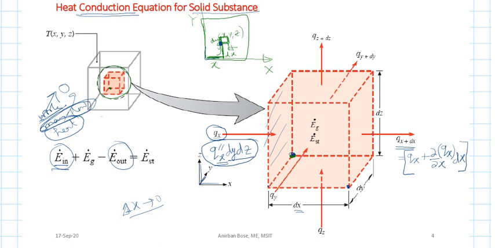Why is it so? We have applied the idea of Taylor series truncation here. You can see that we have only taken this term, and the higher order terms we have neglected.